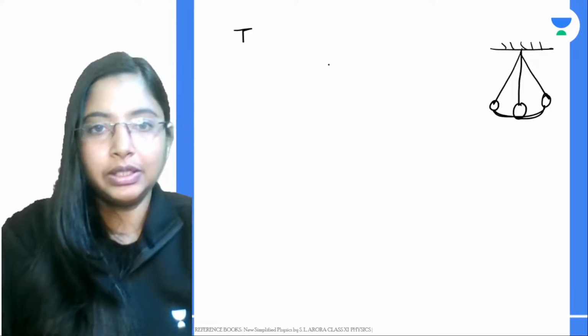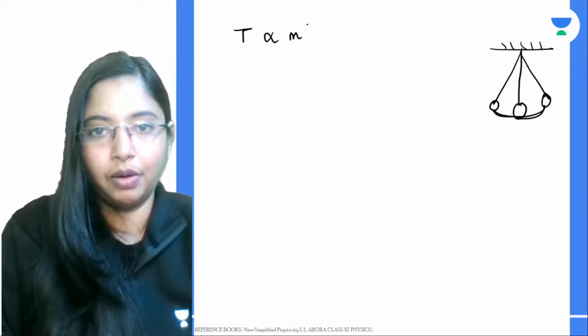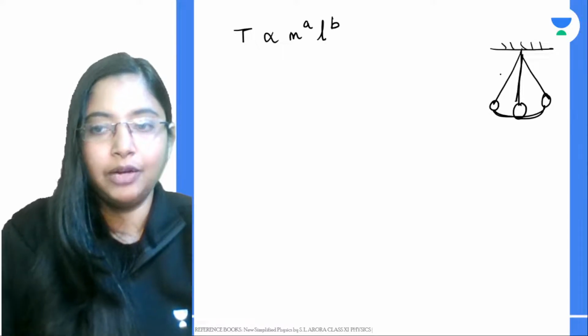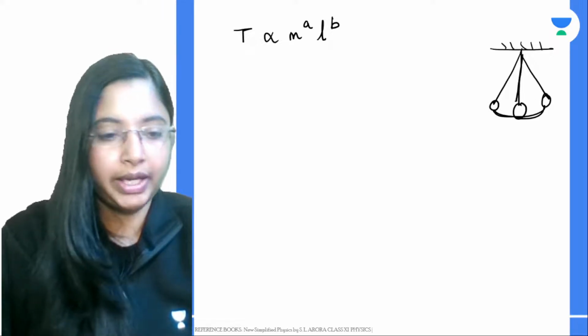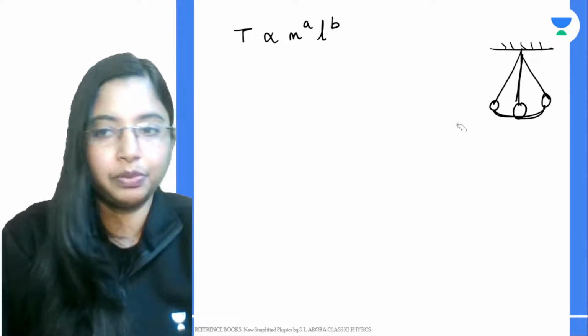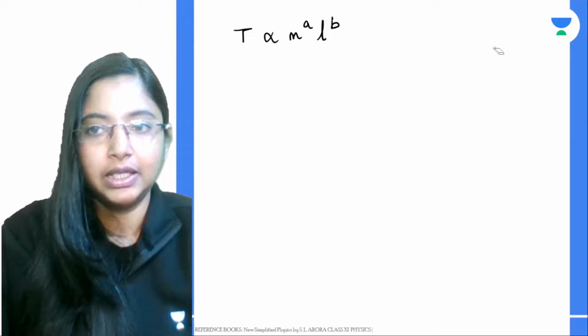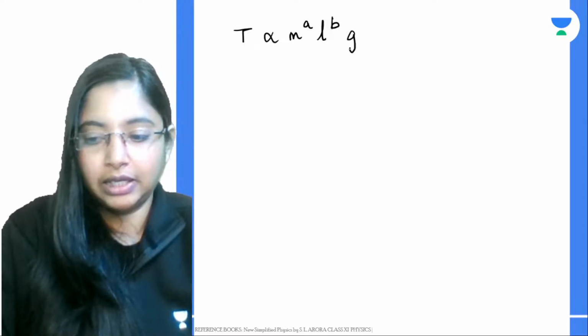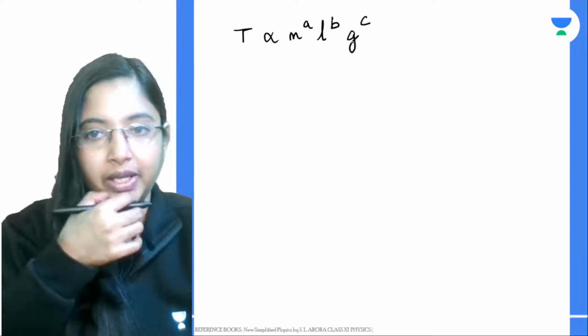One is the mass of the bob, another is the length of the string, and the third is g to the power c, because the bob oscillates due to acceleration due to gravity.